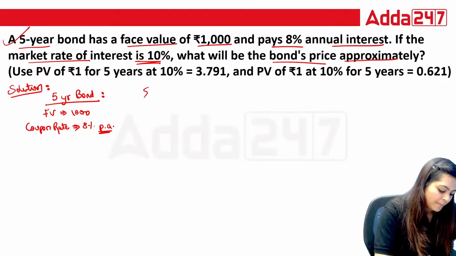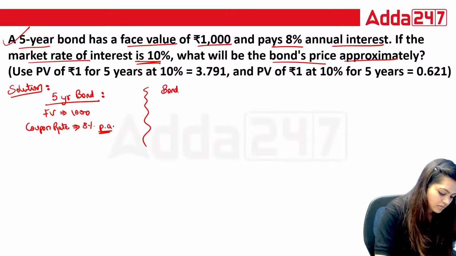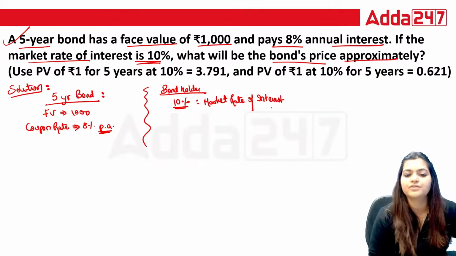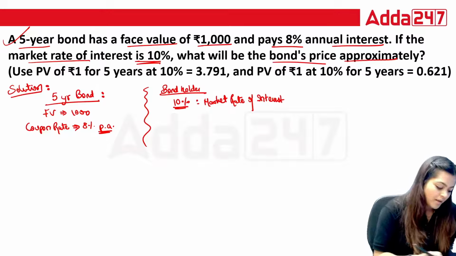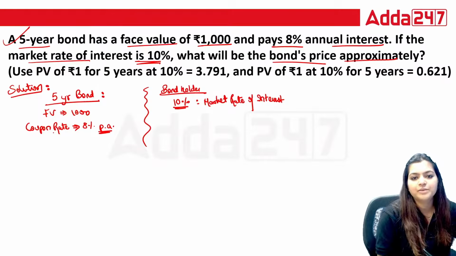Okay. But as an investor, or if I say as a bond holder, I want 10%. This is the market rate of interest, or you can say in the market, if I invest in other things, I can receive 10%. But for this specific bond, what is the interest rate I am receiving? 8%.